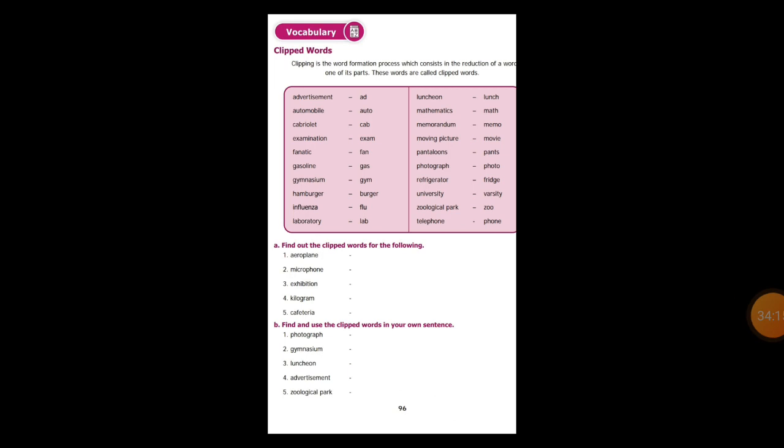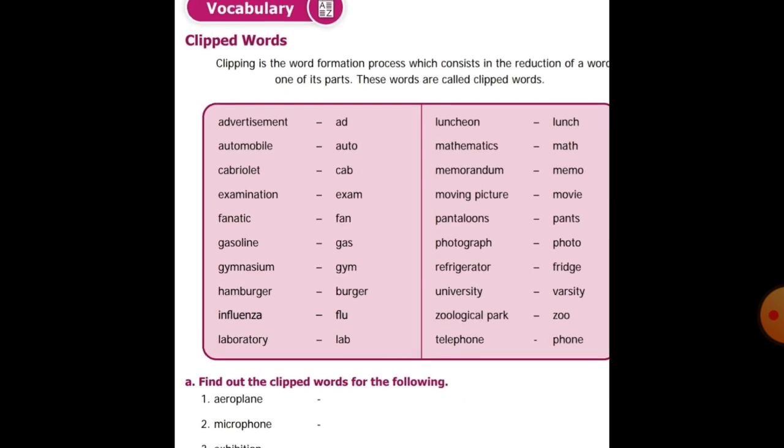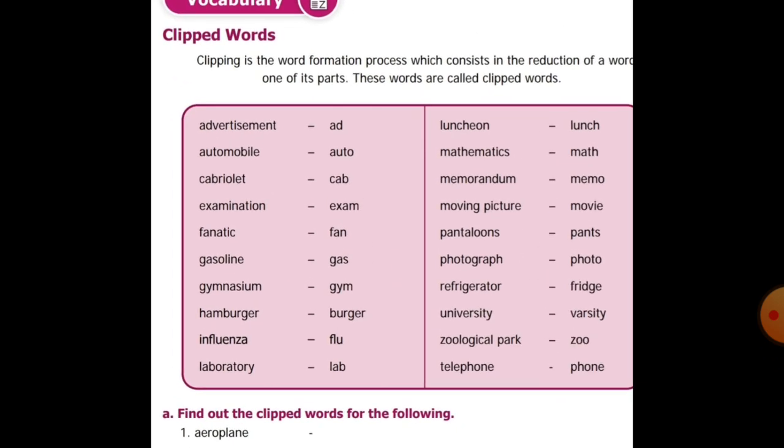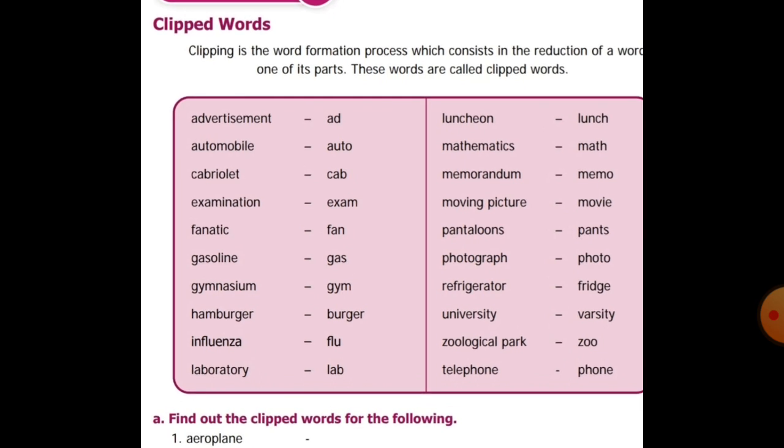Now students, we are going to learn clipped words. Before, we saw blended words. In blended words, what did we learn? We take a part of the first word and a part of the second word and make a new word. Now we will see what clipped words are. Clipping is the word formation process which consists in the reduction of a word, one of its parts. These words are called clipped words.